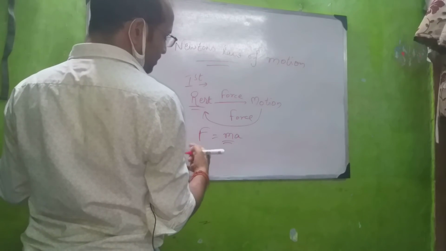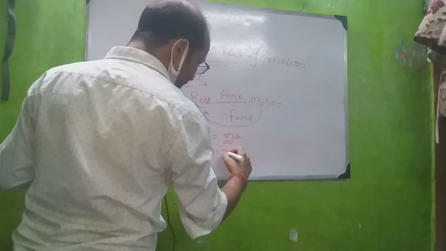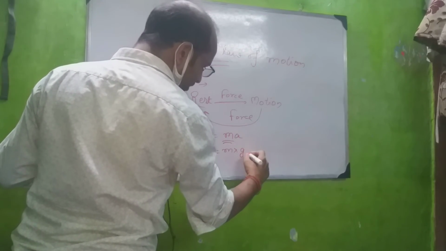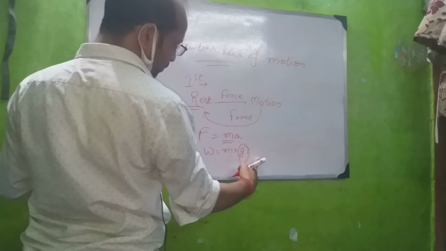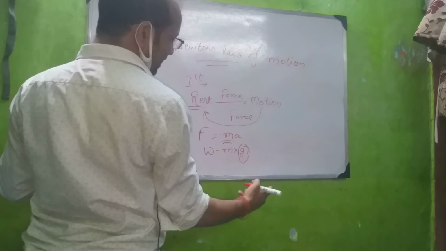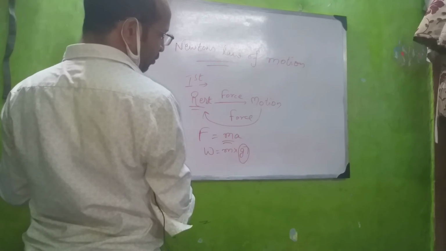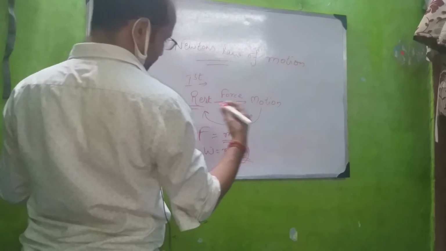Weight of a body changes because weight equals m into g, and this value of g varies everywhere. The value of g is least at the equator, maximum at the poles, and very low on the moon. A person weighs less on the moon because of this lower value of g.